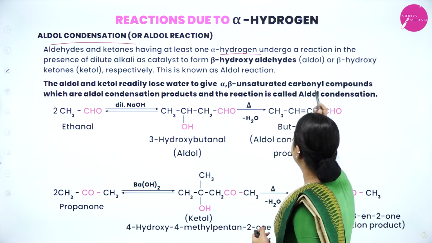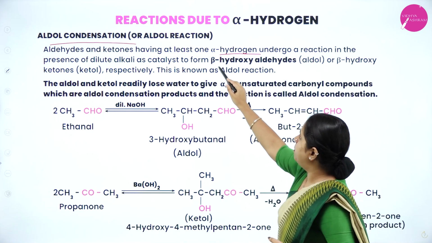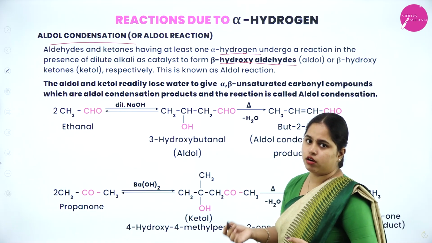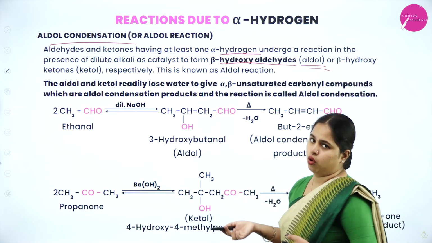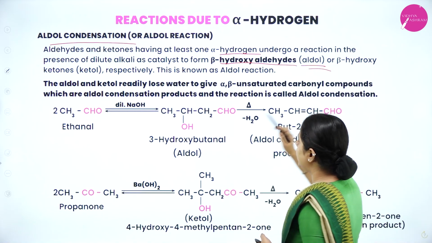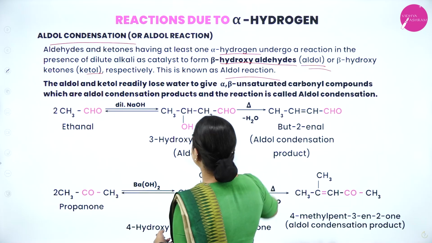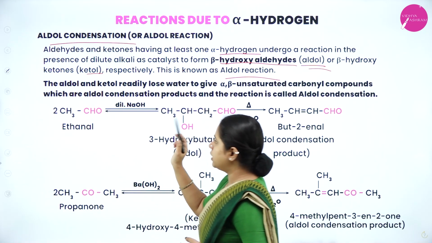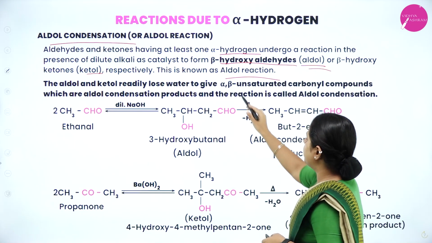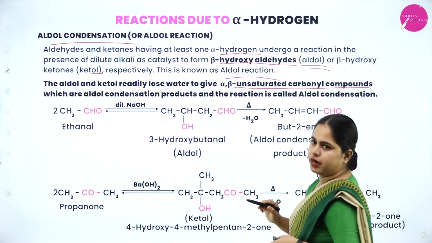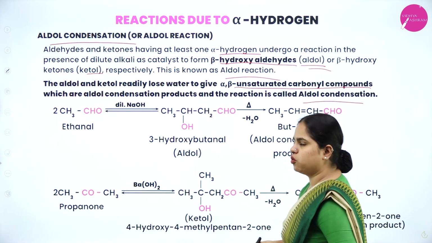They undergo a reaction in the presence of dilute alkali as a catalyst to form beta hydroxyaldehyde. So what will be formed? Beta hydroxyaldehyde, that is called aldol, or beta hydroxy ketones, which are called ketol respectively. This is known as the aldol reaction. Once aldol and ketol are formed, they readily lose water to give alpha beta unsaturated carbonyl compounds, which are aldol condensation products, and the reaction is called aldol condensation.